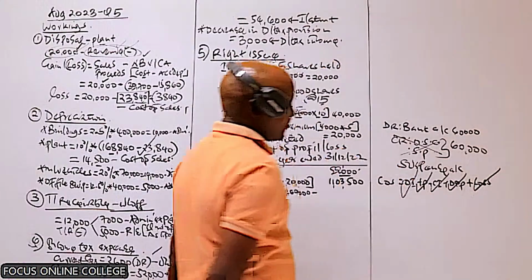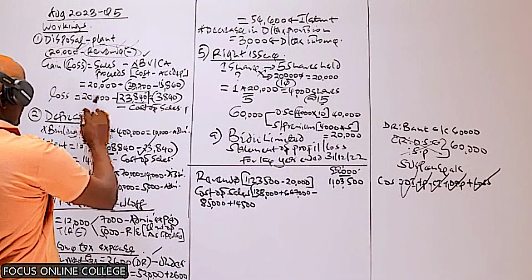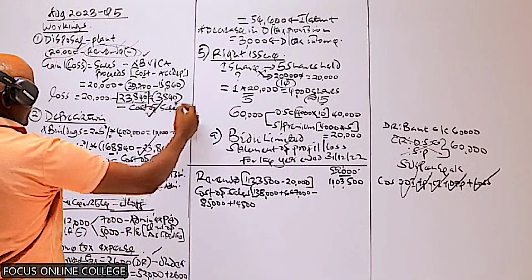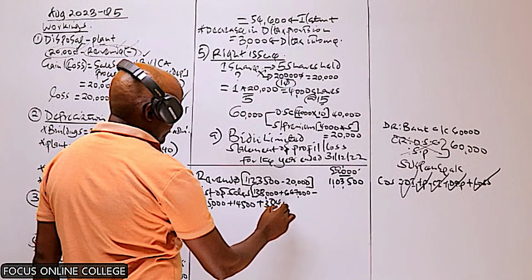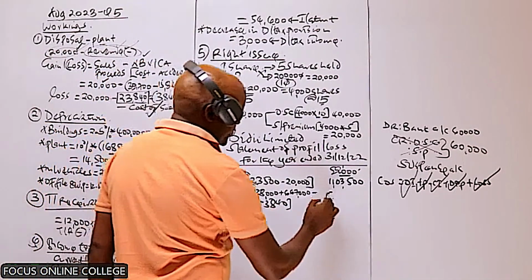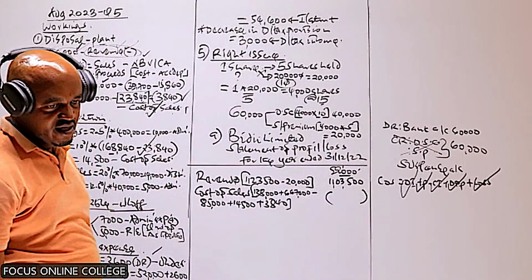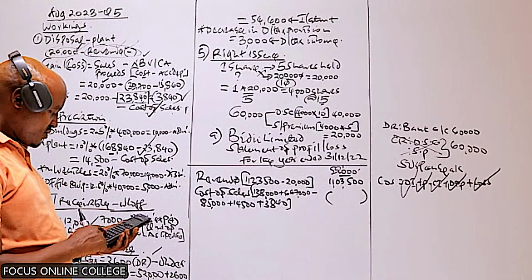And then finally, we add the loss on disposal, which we said will be included as part of the cost of sales. So we add 38,40. That is how we compute the cost of sales, which we take to the last column.